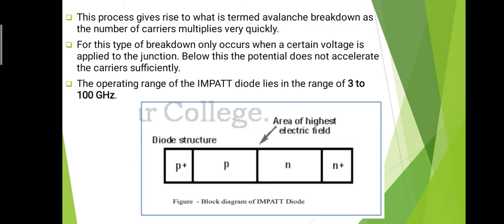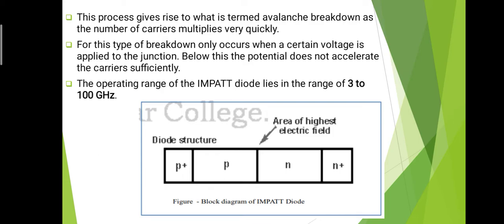If we have a voltage less than or greater than that voltage, then this will not work, so we have to take the proper voltage across the p-n junction. Below this potential does not accelerate the carriers sufficiently. That means for the proper acceleration of the carriers we require the proper voltage at the p-n junction. If this voltage is less or greater, then this is not useful.